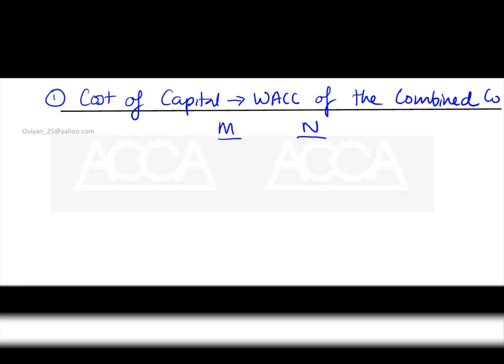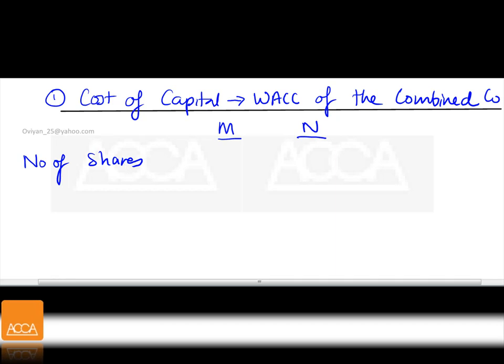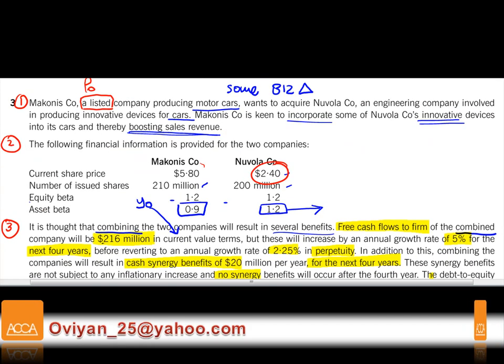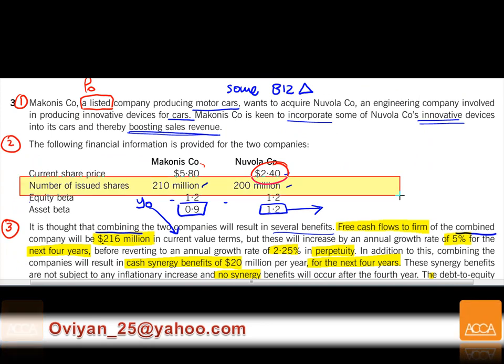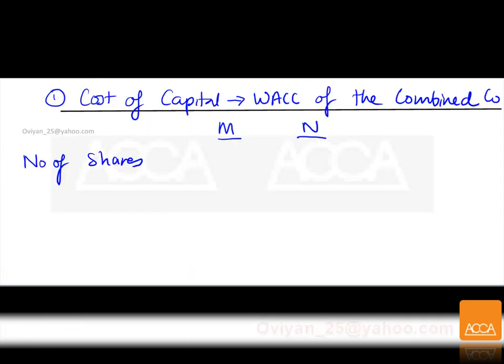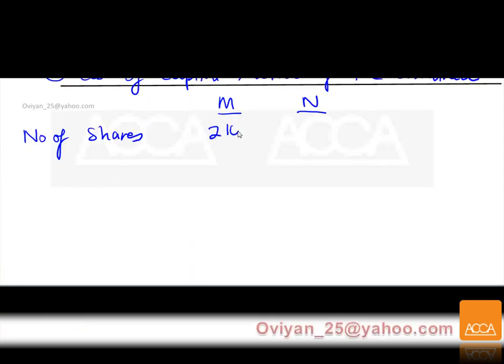Okay, we're going to have here the number of shares. It is given in paragraph number 2. It's all given in this particular paragraph: 210 million and 200 million.